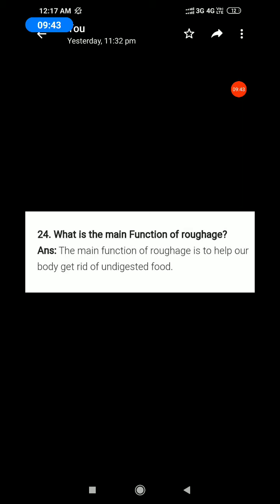Page number 13, the last paragraph, last 3 lines. First you write the main function of roughages.